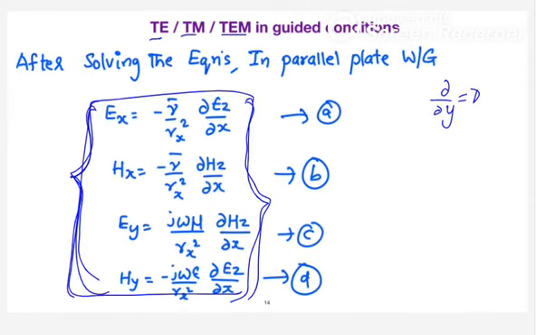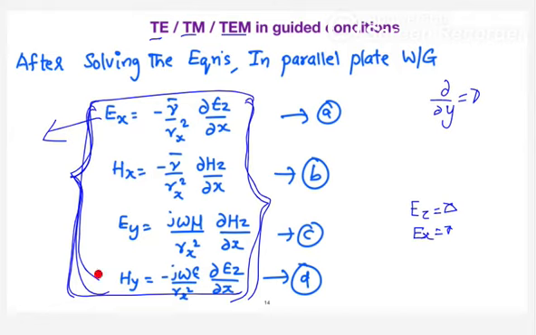So when Ez equals 0, have a look at this equation. Tell me which components become 0. Your Ez is 0, which means in the first equation Ex also becomes 0. Then what else?